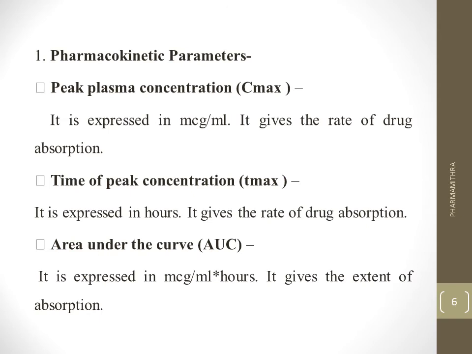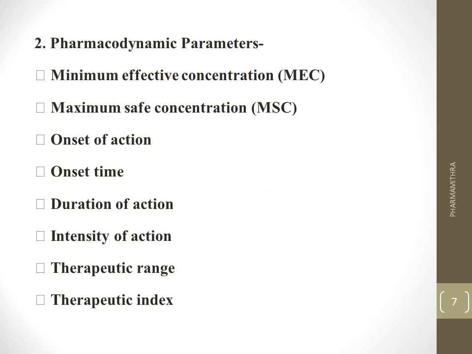And the third term is the area under the curve. It is expressed in microgram per ml into hours, and it gives the extent, that is, the total integrated area while plotting a graph and calculating the total area under the plasma concentration-time profile. AUC is important for drugs that are administered repetitively for the treatment of chronic conditions like asthma or epilepsy.